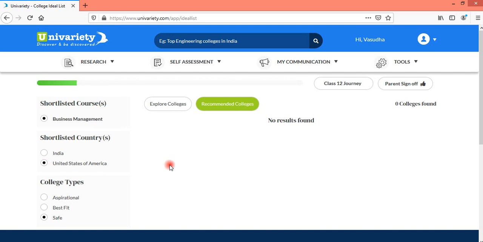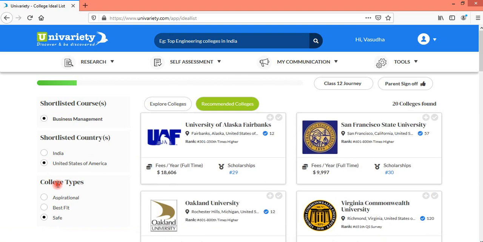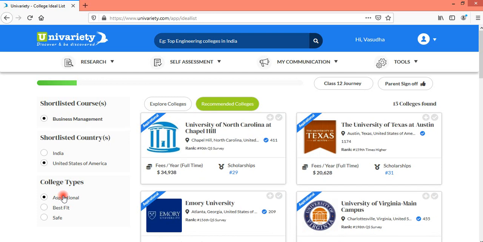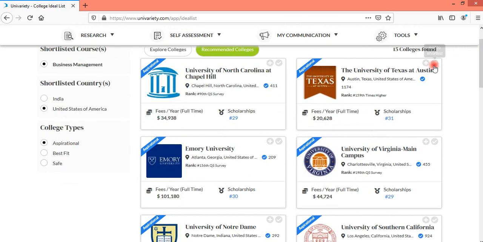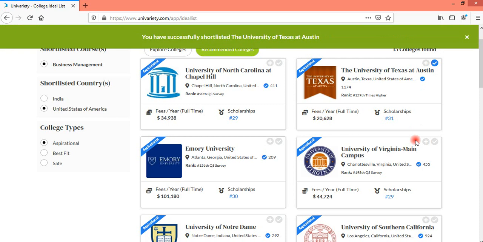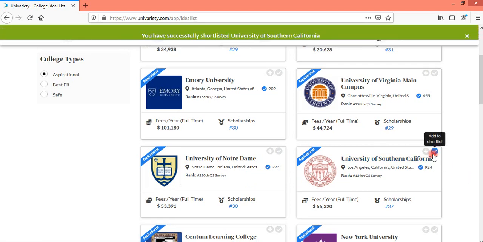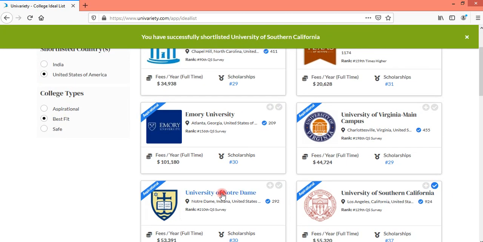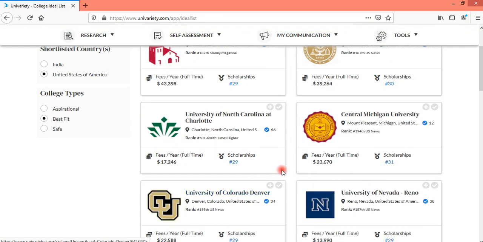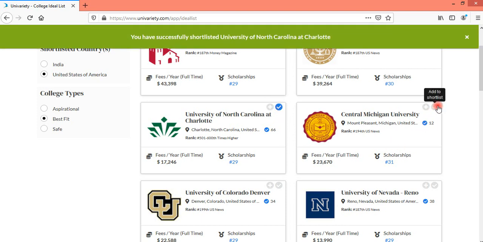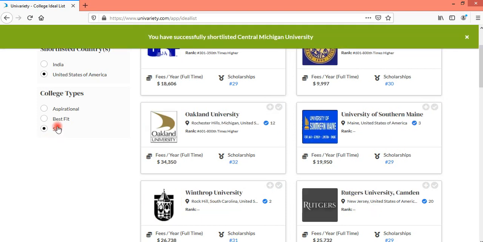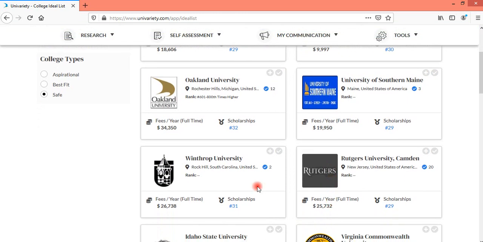Let me look at the US universities. I selected University of Texas at Austin from the US aspirational list and University of Southern California. In best fit, I selected University of North Carolina at Charlotte and Central Michigan University, and safe colleges I would probably select Rutgers University.